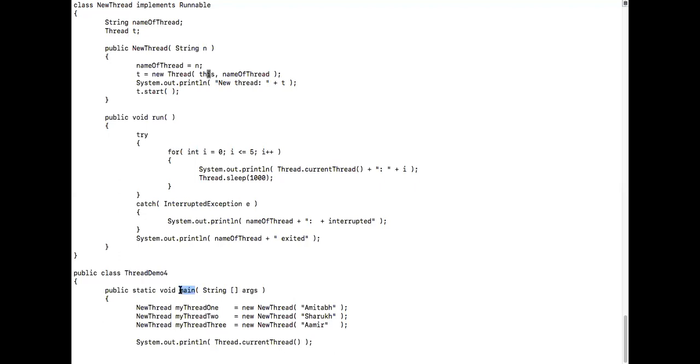Shekhar, yes or no? Yes, sir. This is your main thread. What am I creating now? Am I creating an object? Object, and this goes to call the constructor over here. Yes, sir.